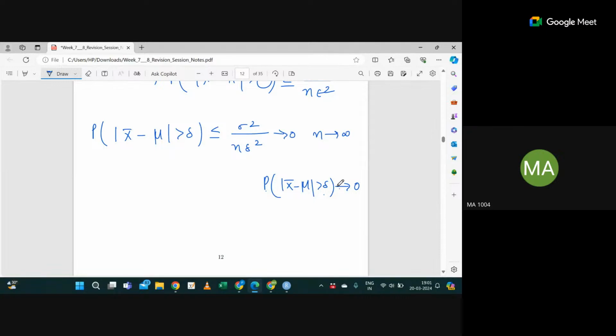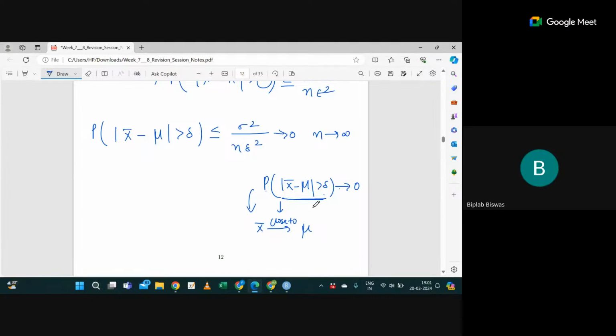Are you getting what I'm trying to say? This means what? Can I say here x bar is very close to mu? This means the probability of a null event is 0. Your event is that the absolute difference between x bar and mu is greater than some value, and the probability for that event is 0. That means the absolute difference is very small, right? So you can say your x bar is very close to mu.